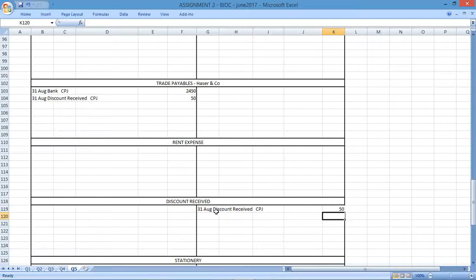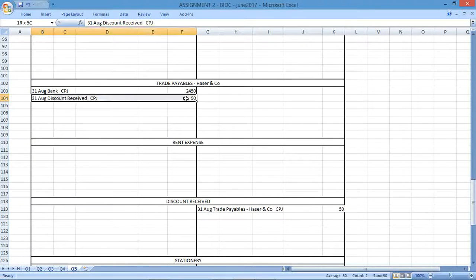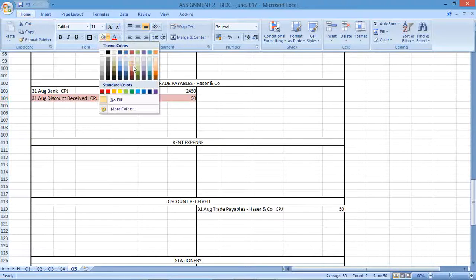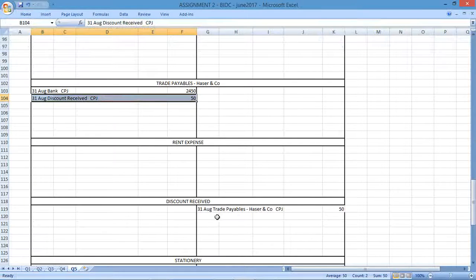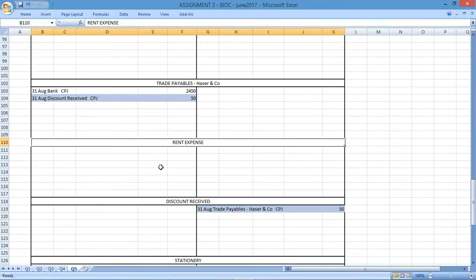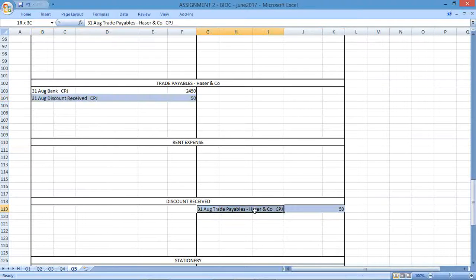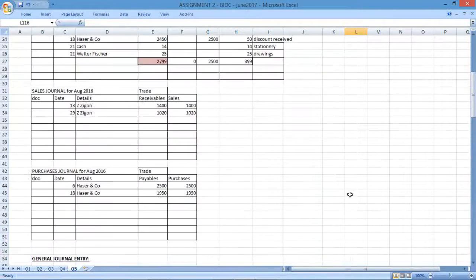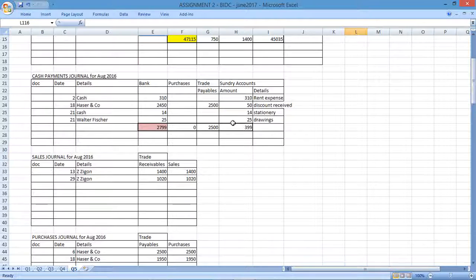account, I'm going to have to reference that from the trade payables, Hazer and Co. and there's the recording of the discount. So there's the debit. Just be careful with the discounts because that is a bit tricky. You might forget to record the actual discount, which you need to, because that's a separate T account. Great, that's the discount that we've received. Let's go back and let's continue going down the list.